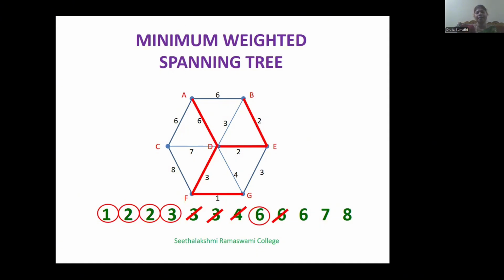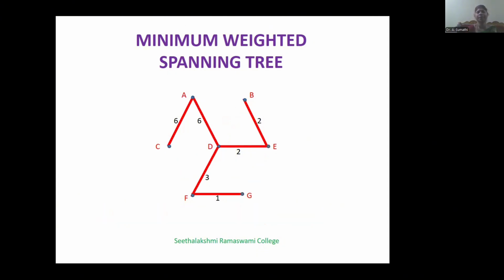Next, we add AC. Now, we will get a spanning tree. It contains all the vertices and has no cycle. Therefore, we stop the selection of the edges in the graph. This is a spanning tree. This spanning tree contains all the vertices and has no cycle. Therefore, it is a minimum weighted spanning tree.